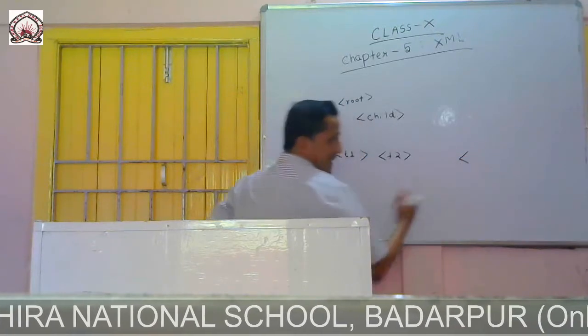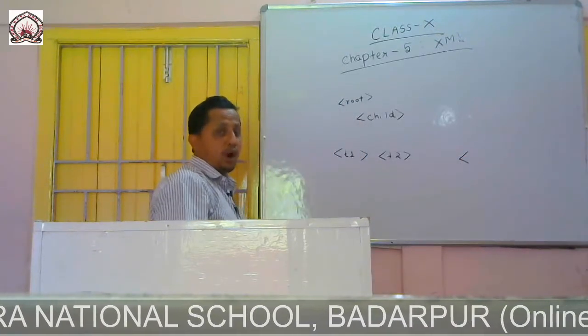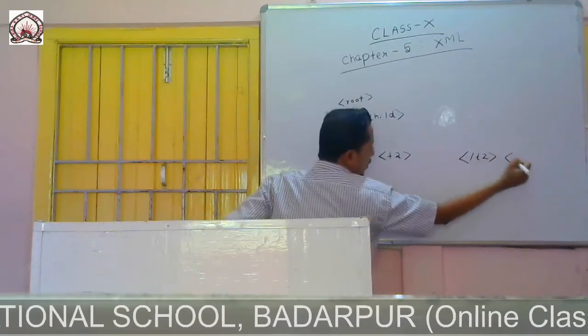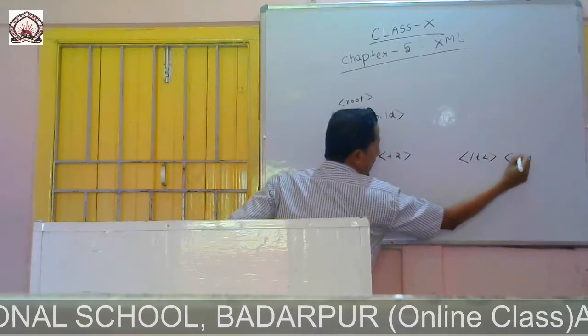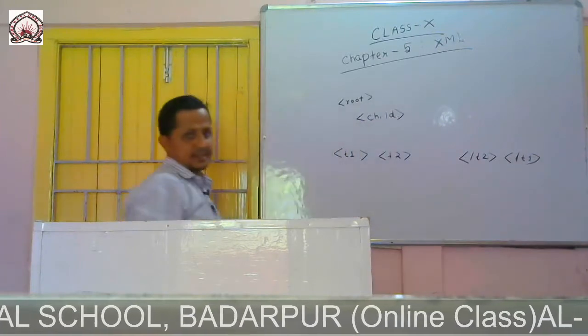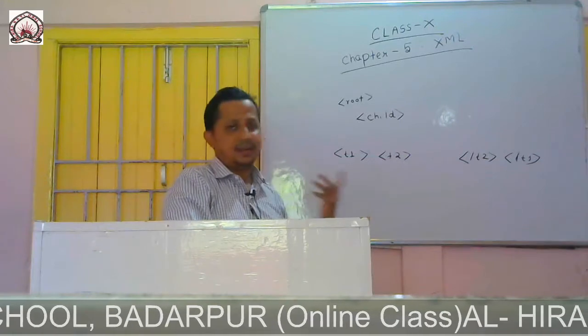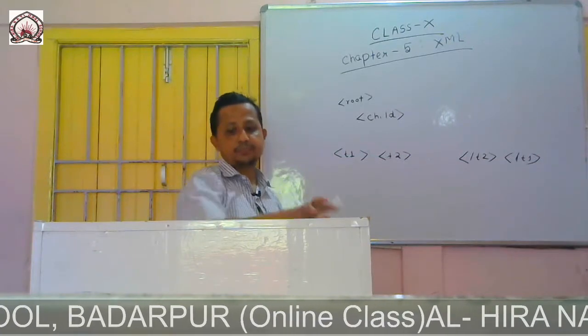First we have to close T2, then we close T1, so that it cannot overlap. But in HTML it can overlap.